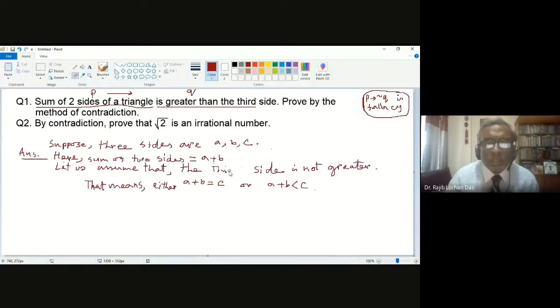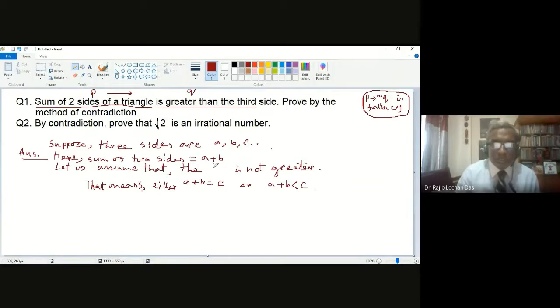What is the writing? I should write the sum. The third side is not the consideration. It is the sum, that is addition. Sum is not greater than the third side. Now it is correct, right?